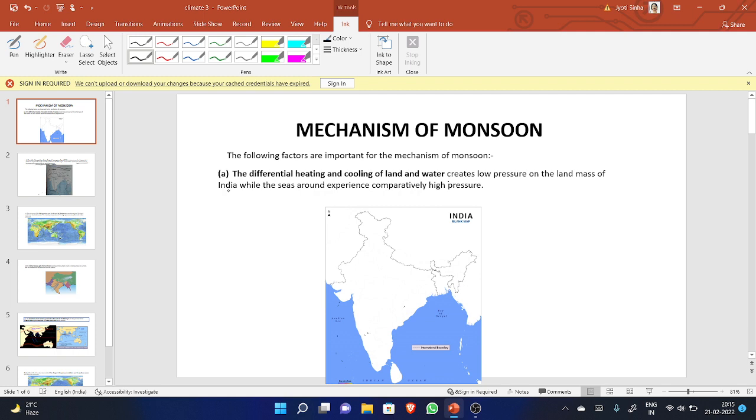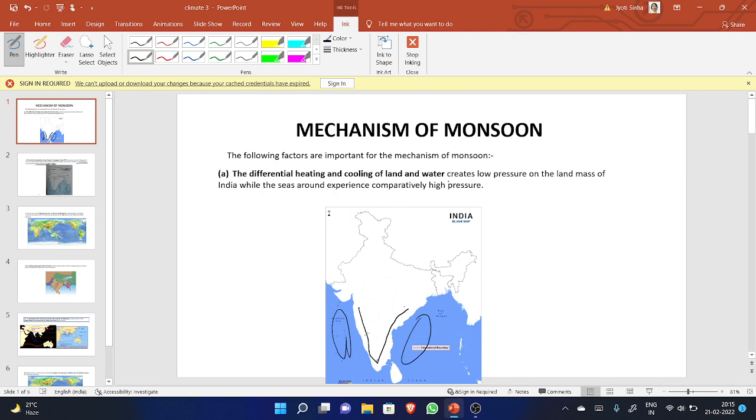The first one, A, is the differential heating and cooling of land and water. Try to understand the meaning of these dark words. Let me bring the pen. Now see, this is the landmass, and we will understand the nature of the landmass and also the nature of the oceanic or water bodies.